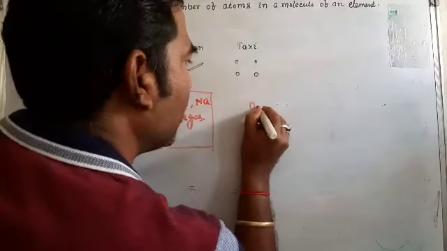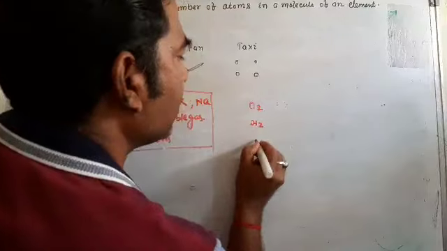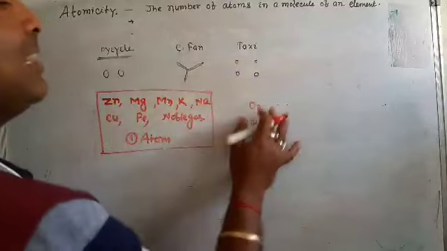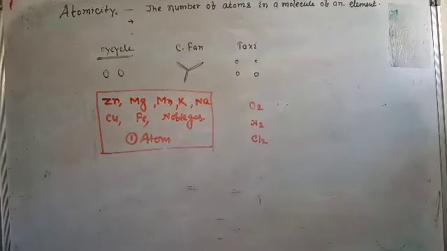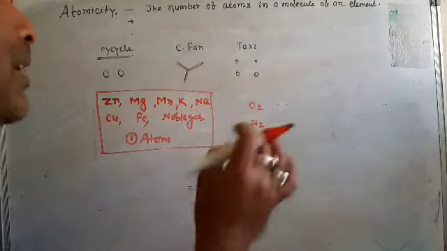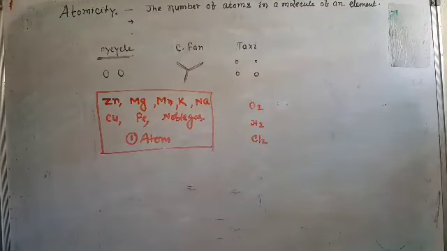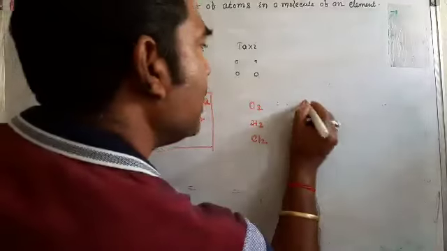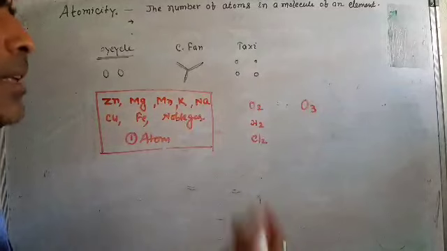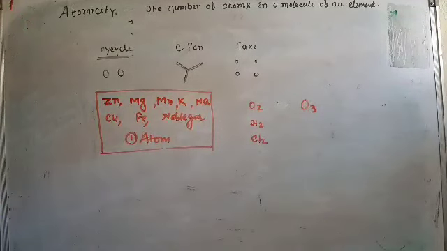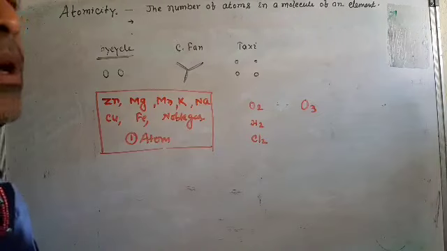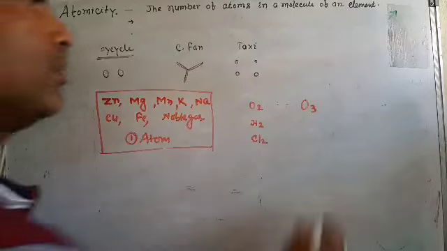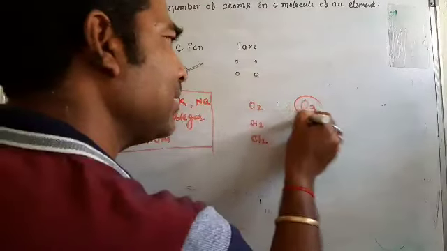If I take oxygen, hydrogen, chlorine, they always exist in two atoms, like a bicycle means two wheels. Ozone, O3, is always found in three atoms, like a ceiling fan. You can say, sir, a ceiling fan can have four blades also, but generally we say three blades. So that means they exist in three atoms.